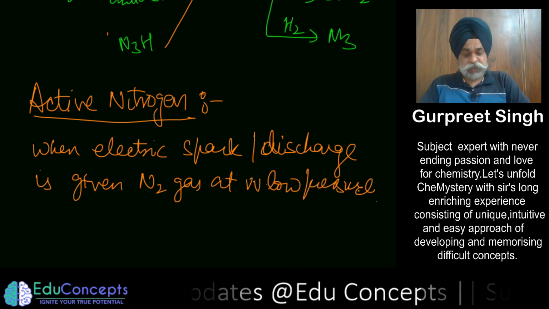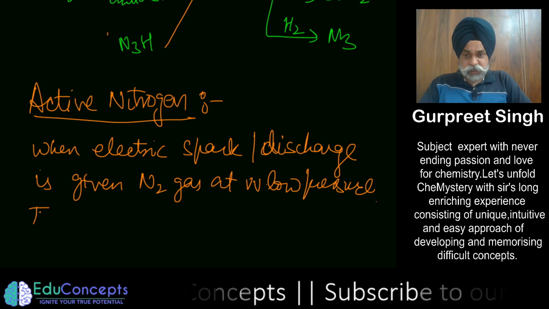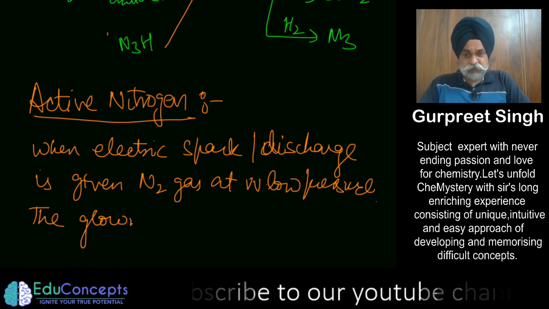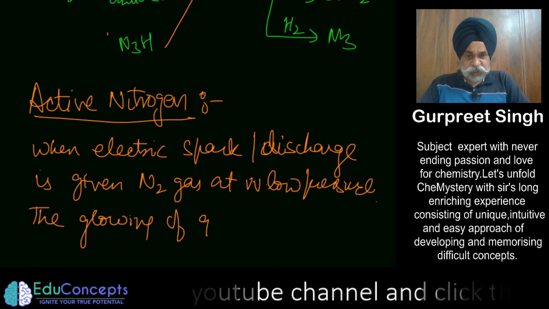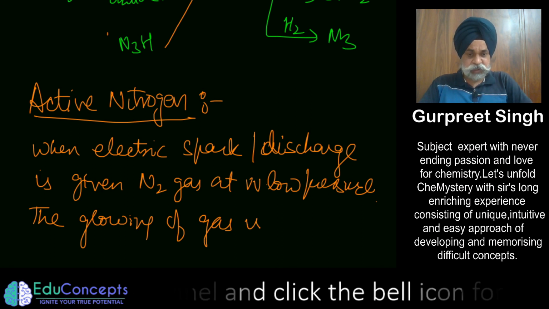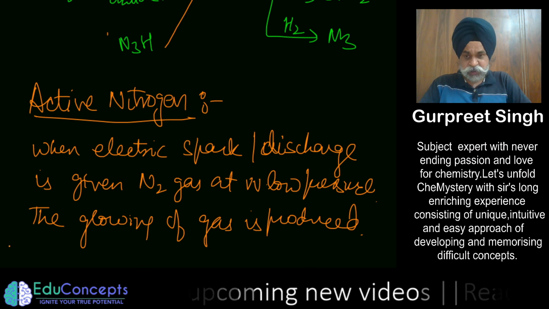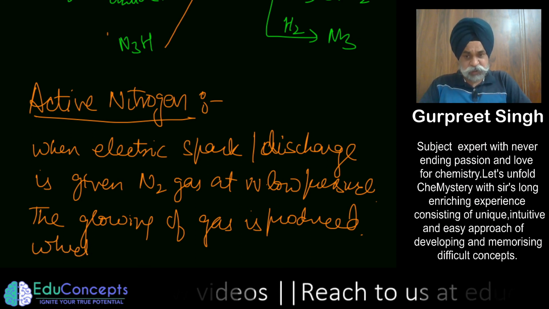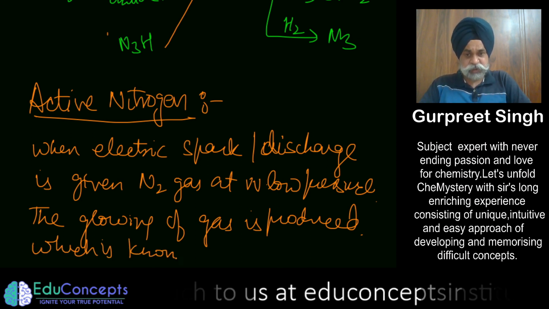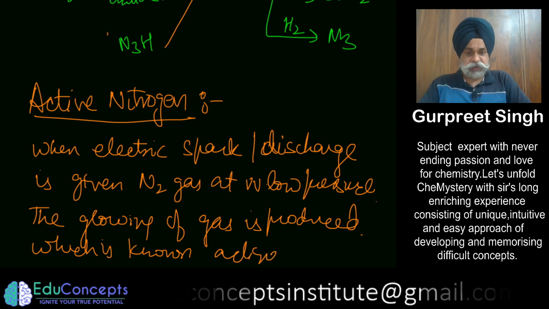The glowing of gas is produced, which is known as active nitrogen.